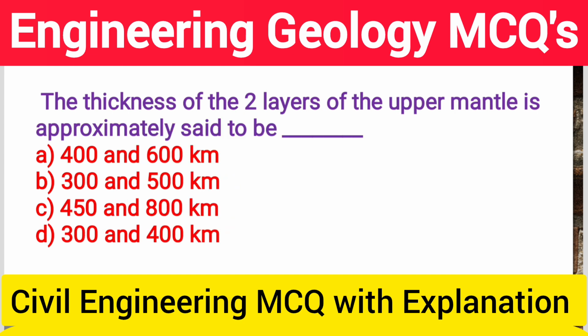Next question, the thickness of the two layer of the upper mantle is approximately said to be option A 400 to 600 km, option B 300 to 500 km, option C 450 to 800 km, option D 300 to 400 km. So the upper mantle is further divided into two layers of 400 and 600 km thickness. So that is correct answer is option A 400 to 600 kilometers.